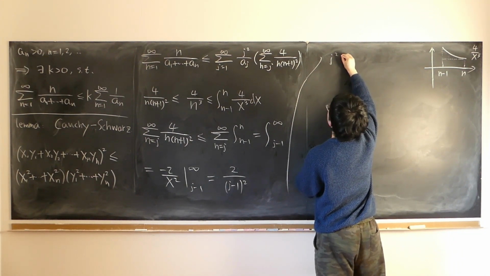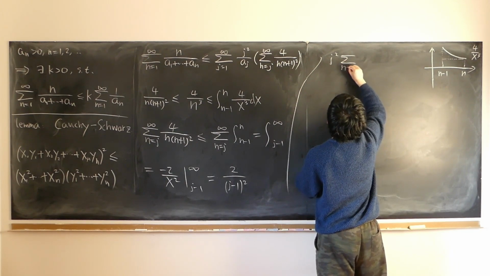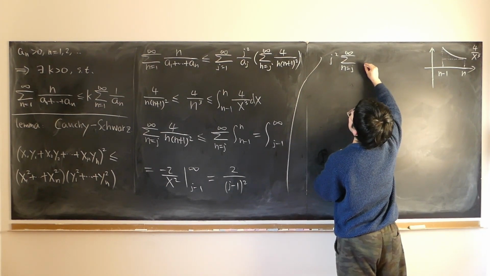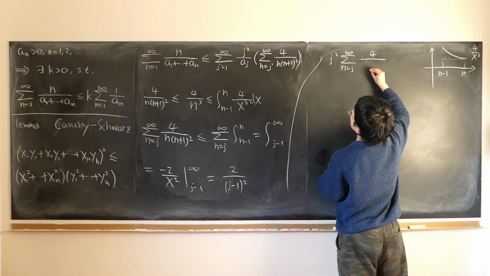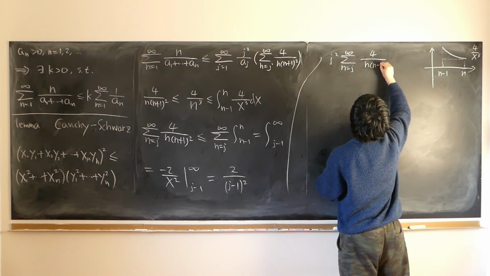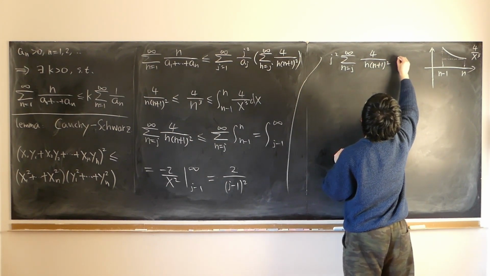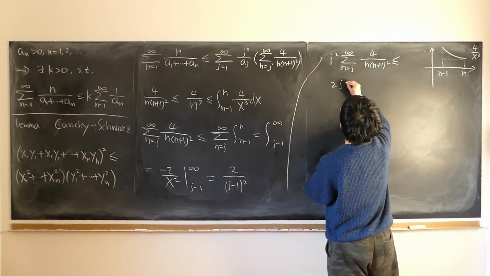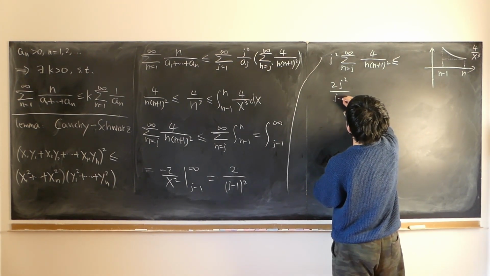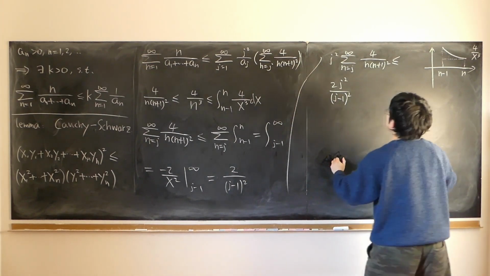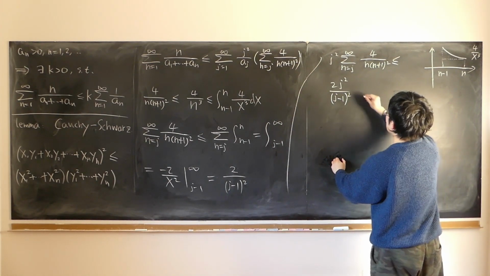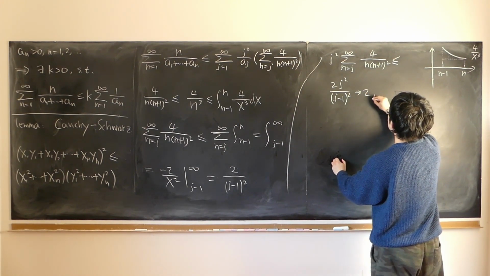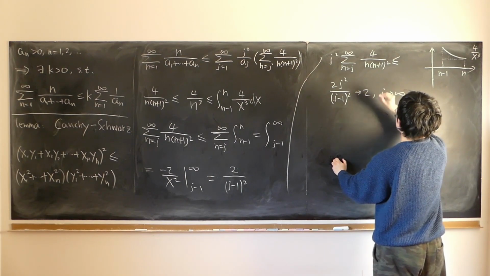So j squared, j to infinity, times 1 is equal to twice j squared over j minus 1 squared. This obviously approaches 2, right? That's easily verifiable.